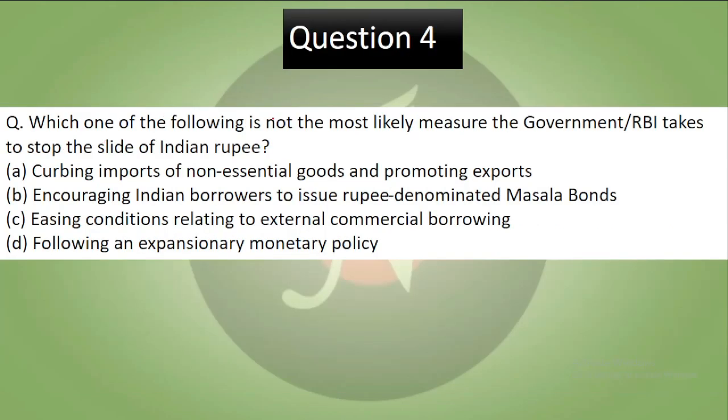Question 4. Which of the following is not the most likely measure the government or RBI takes to stop the slide of rupee? रुपया जब गिरता है, value कम होने लगती है. Curbing imports of non-essential goods and promoting exports. Encouraging Indian borrowers to issue rupee-denominated masala bonds. Easing conditions relating to external commercial borrowing, or following an expansionary monetary policy. Pause the video, try to answer. Now let's see the answer. So it is not the most. So your correct answer is D.